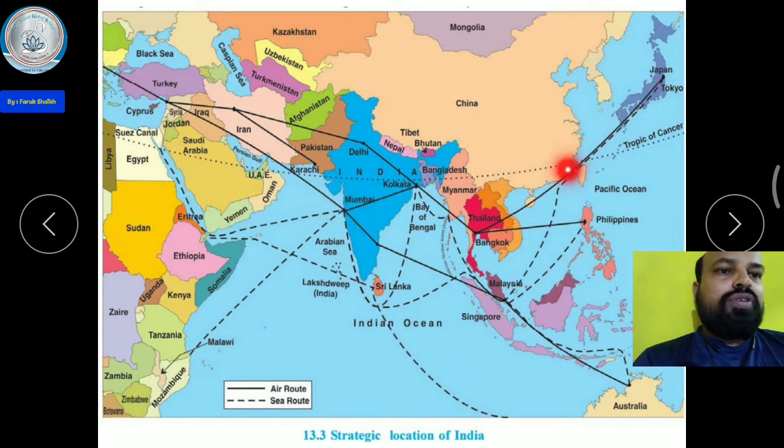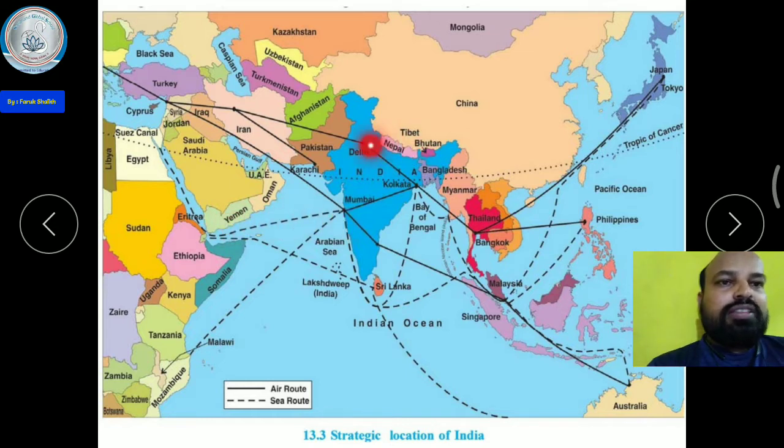Before the Europeans found the sea route to India, it was very long, going this way. But now the distance has decreased because a canal was constructed here, known as the Suez Canal, and because of this canal a lot of distance is saved. And this is the location of India and all the neighboring countries, and you can see all the countries are connected to India.